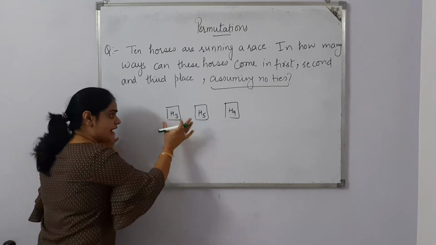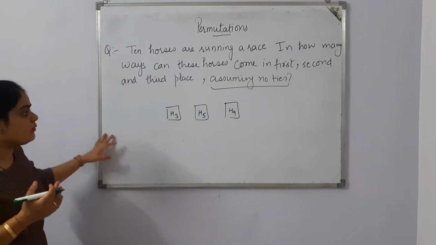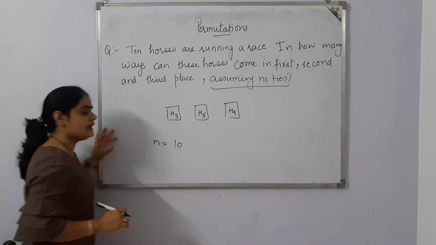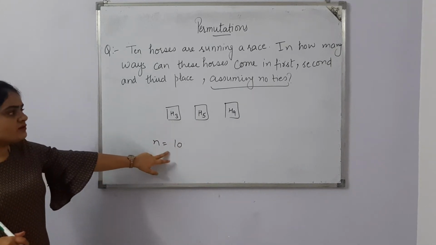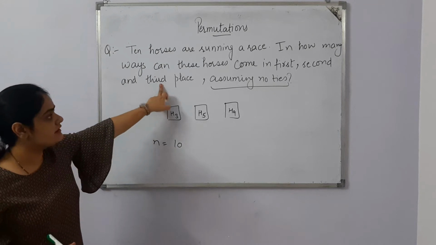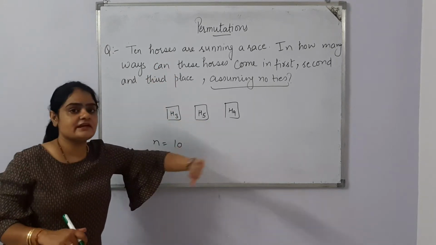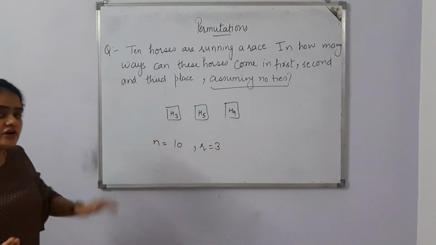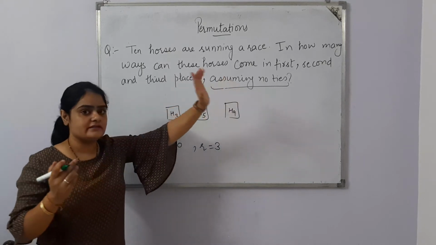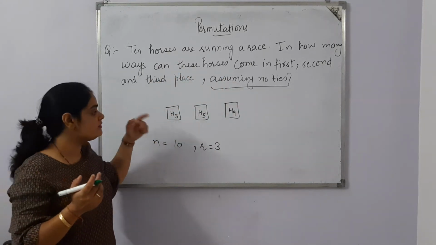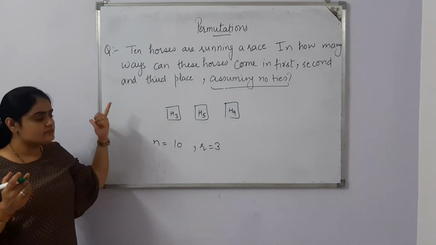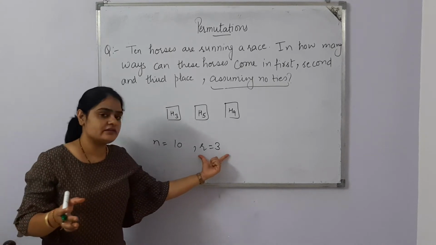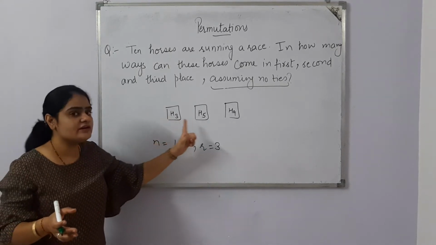Now with the help of the formula we can do this question very easily. How? n is equal to the total number of horses, so n is equal to 10. Out of 10 horses, only 3 horses will come in first, second and third position. So we have r is equal to 3. Of course, repetition is not allowed, assuming no ties, that means there is no tie between any two horses. So out of 10 horses, 3 horses will come on positions 1, 2 and 3.